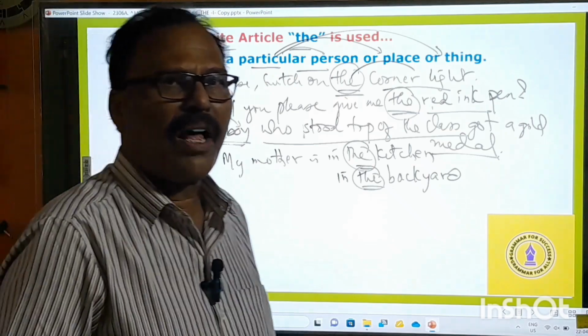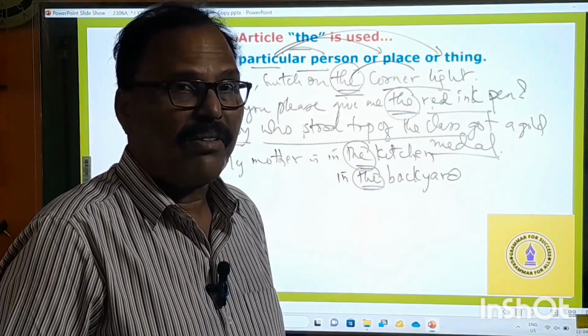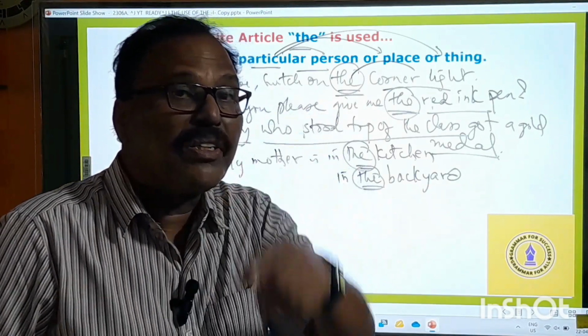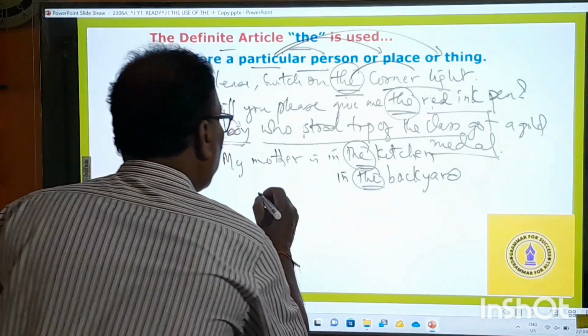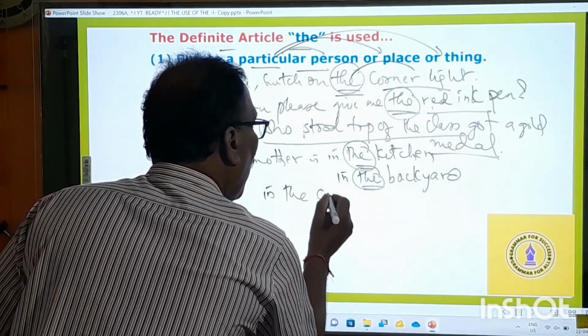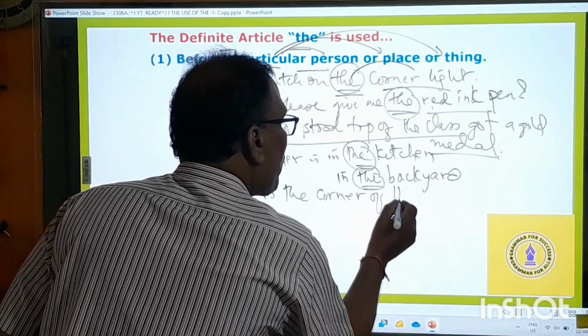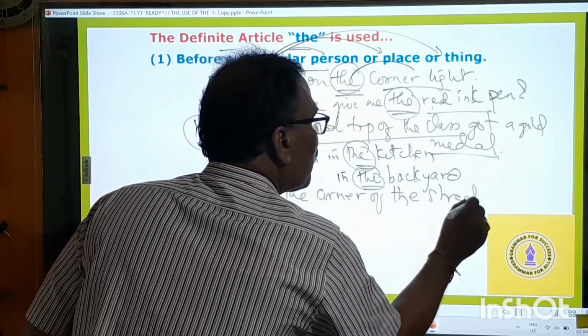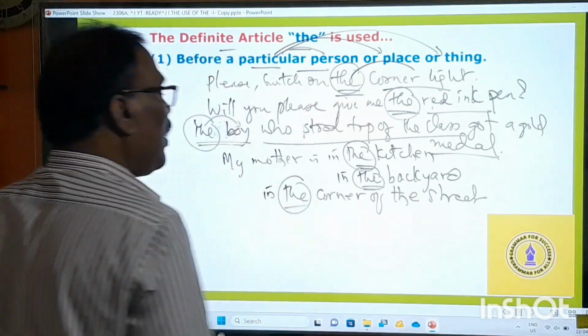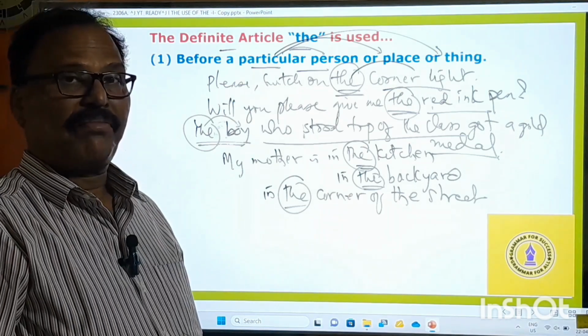Have you seen my friend Ramu? Yes, I have seen him in the corner of the street. In the corner of the street. I have seen him in the corner of the street. In the corner. It's not "in a corner of the street". It's "in the corner".